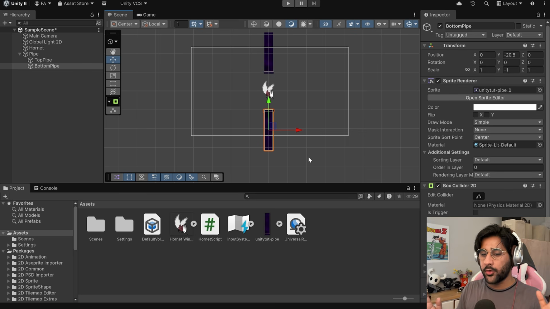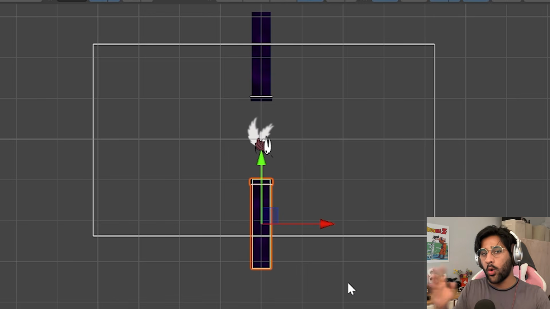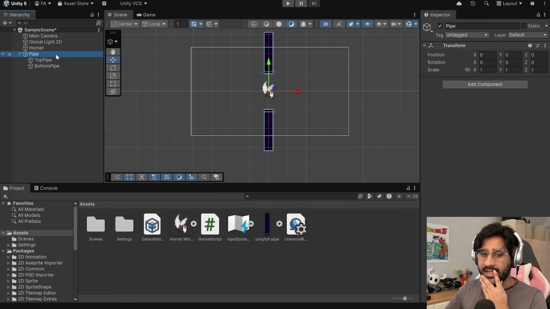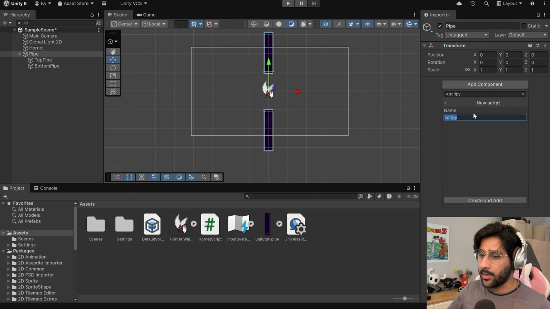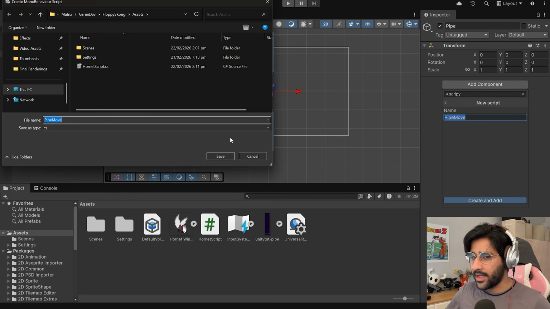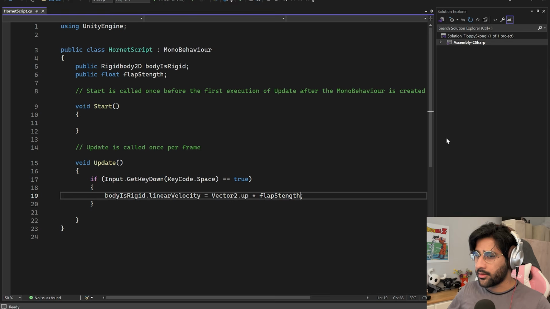Now the magic that we're trying to make happen is instead of making Hornet move across the screen, we're making Hornet just stationary in the middle and having the pipes move across instead. So let's do that now. Let's add to the parent pipe, which by the way, if you select the parent, it'll move everything in it. Let's add another script to it to make it move. New script. What do we call it? I guess I'll just call it pipe move. There we go. Cool. Create and add. Yep, just save it right there.